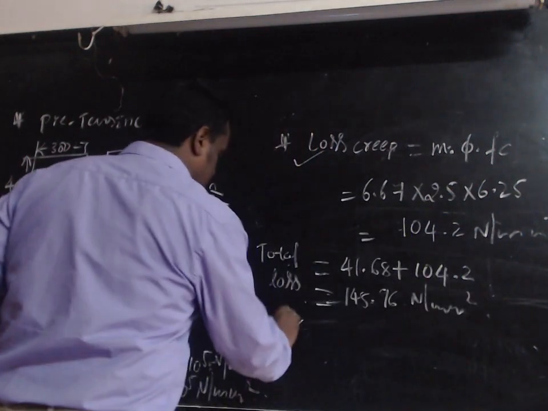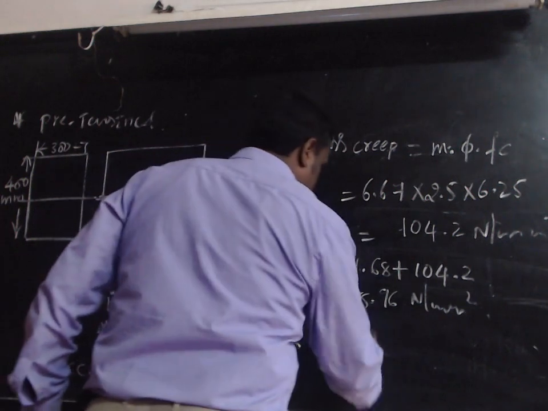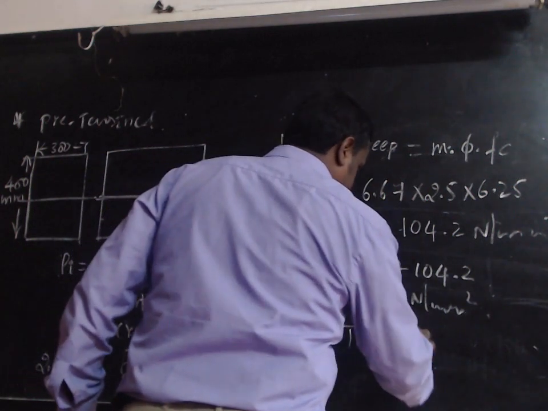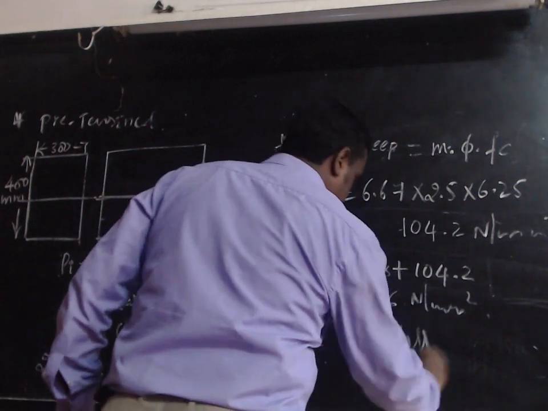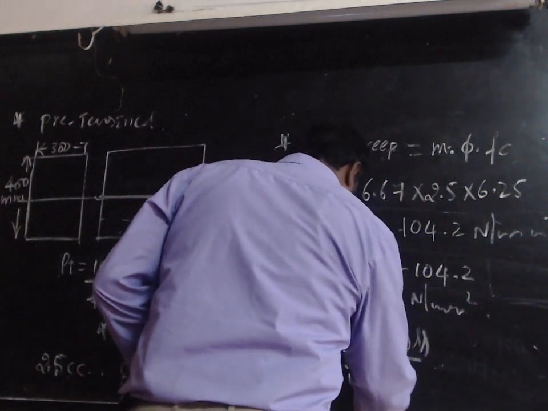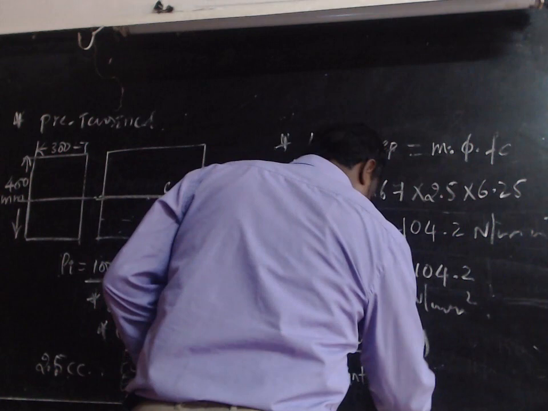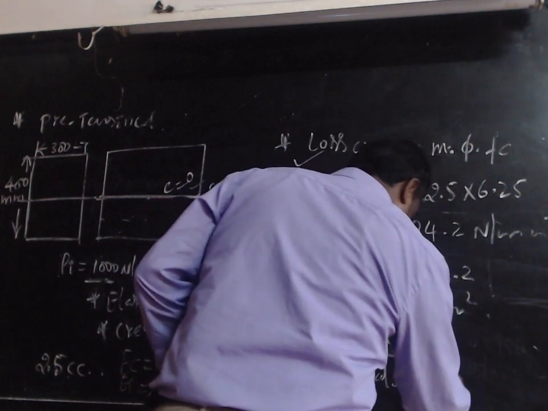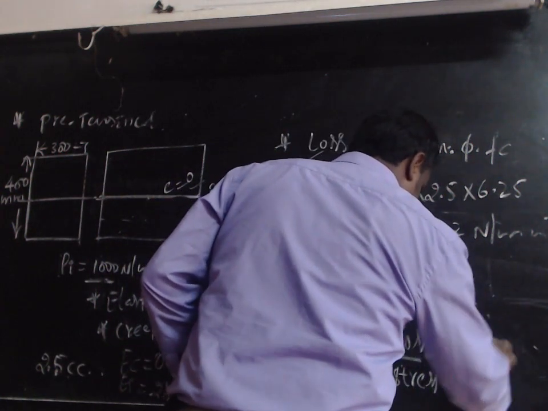Finally, percentage loss is equal to the total loss divided by the initial stress into 100.